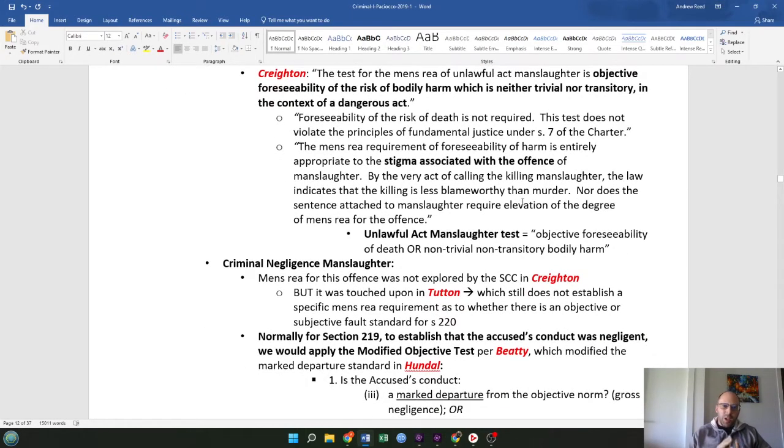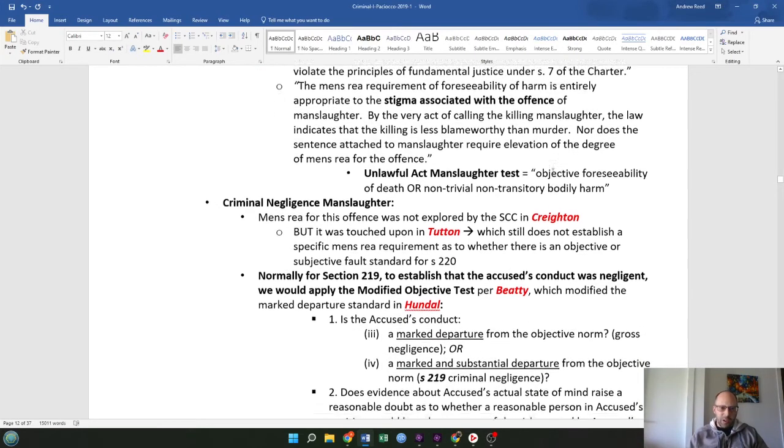Also note the mens rea requirement of foreseeability of harm is entirely appropriate to the stigma associated with the offense of manslaughter. By the very act of calling the killing manslaughter, the law indicates that the killing is less blameworthy than murder. Nor does the sentence attached to manslaughter require elevation of the degree of mens rea for the offense. So the unlawful act manslaughter test is objective foreseeability of death, or non-trivial, non-transitory bodily harm.